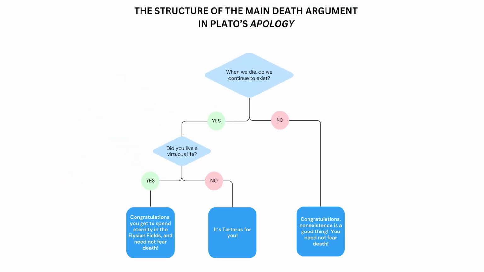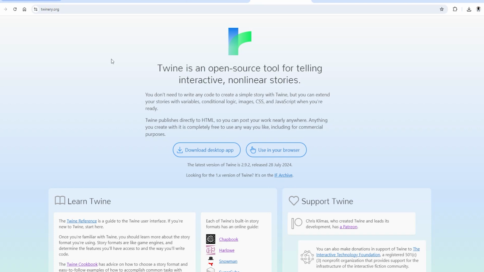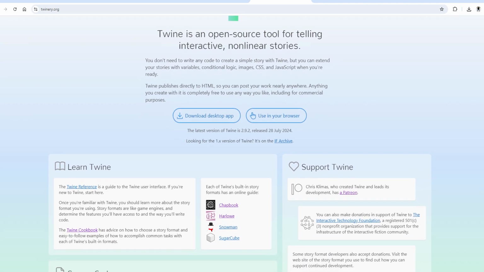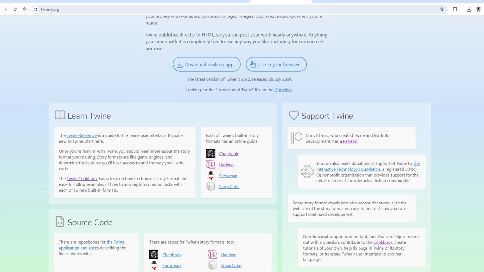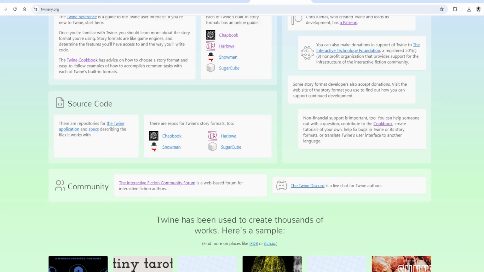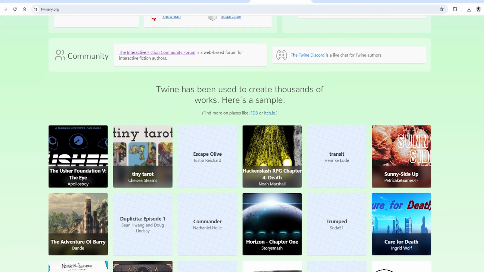Decision trees have historically been created manually, pretty much in the way that I've depicted here, but there is software out there that is specifically designed for the creation of nonlinear interactive stories, including the wonderful open source free tool called Twine. In Twine, the user creates a decision tree with text, which can then be exported as a nonlinear interactive story in the form of a hyperlinked HTML file.